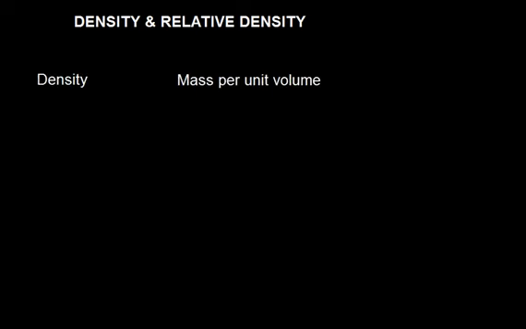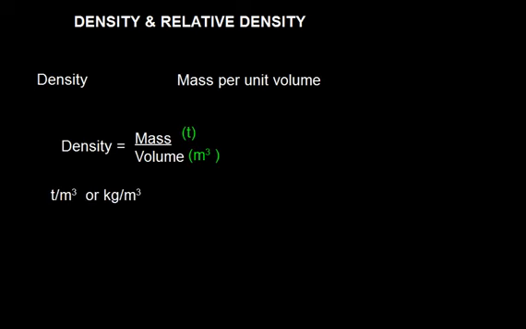Density is mass per unit volume, and we can also write it like this: density is equal to mass over volume. Mass we can take in tons and volume in cubic meter, so we get the unit as ton per cubic meter. However, we can also express density in kilogram per cubic meter.